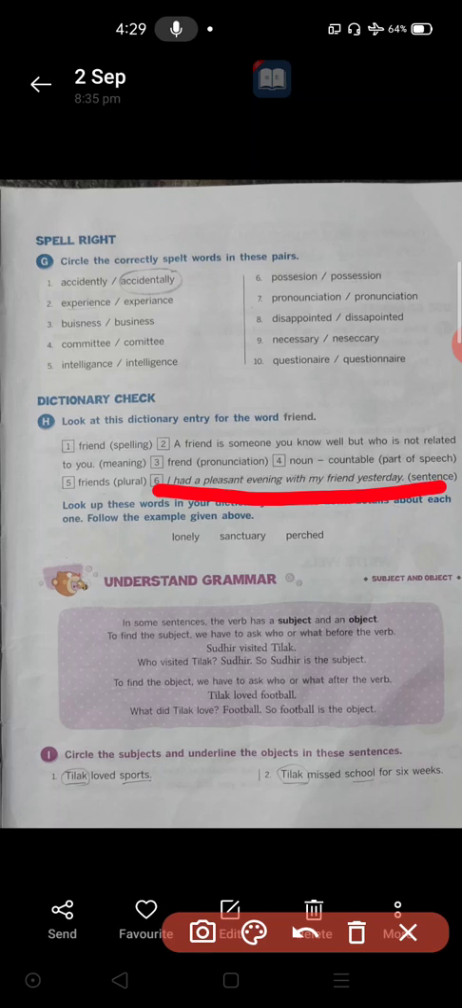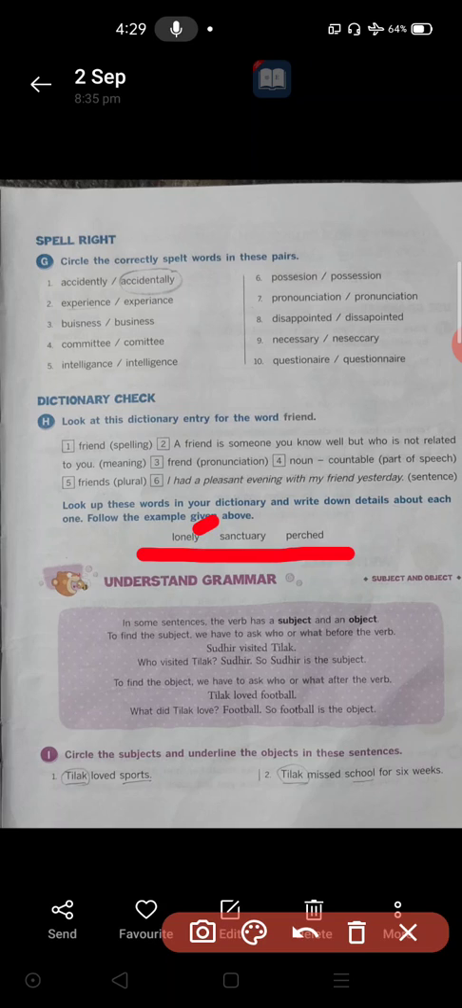So these are all the 6 points we have to see in the dictionary. When we check the dictionary, we need to see first the spelling, second its meaning, third its pronunciation, fourth which part of speech it belongs to, then fifth the plural form of that. For example, book, its plural form will be books; pen, pens; box, boxes; leaf, leaves. Like that we are telling, no? And the last one is we have to use that word in our own sentence. So this is one example they gave. You have to use these words: lonely, sanctuary, perched. These 3 words you have to see.